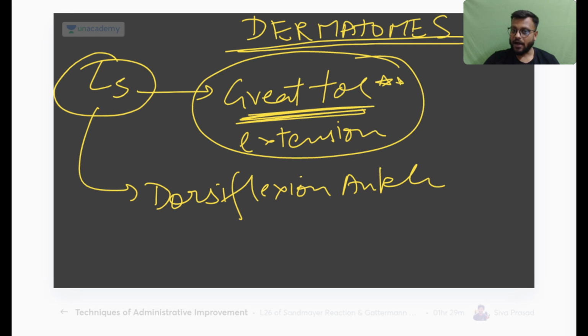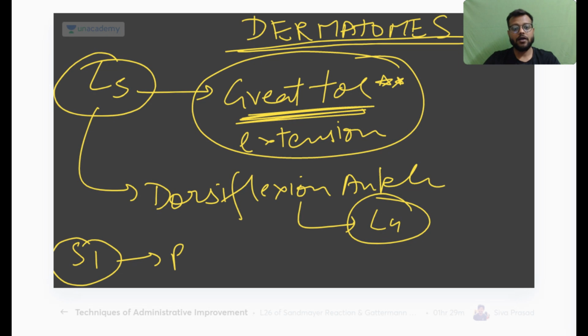Great toe is better. Why? Because dorsiflexion of the ankle is also done by L4, and S1 will be responsible for the plantar flexion of the ankle. So remember, for L5, great toe.